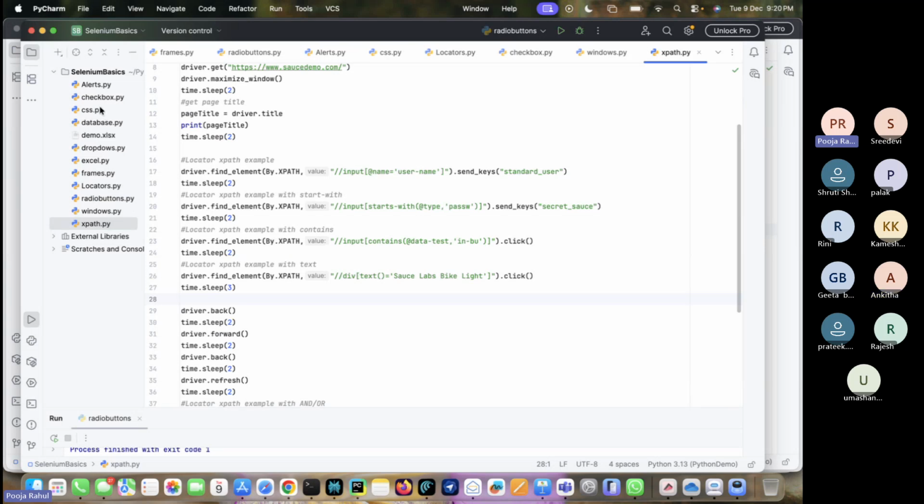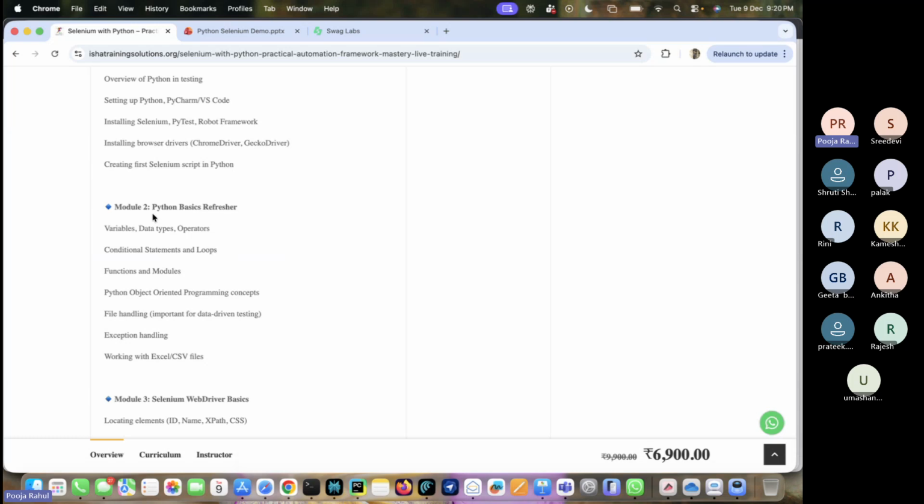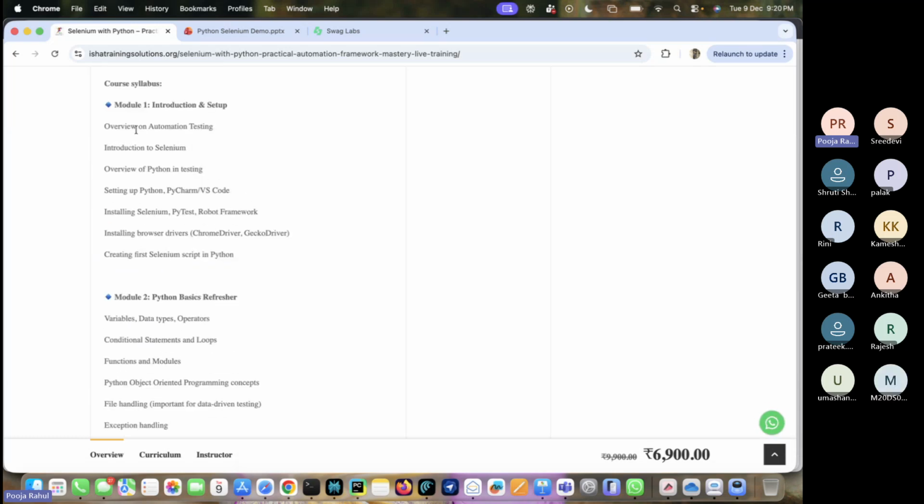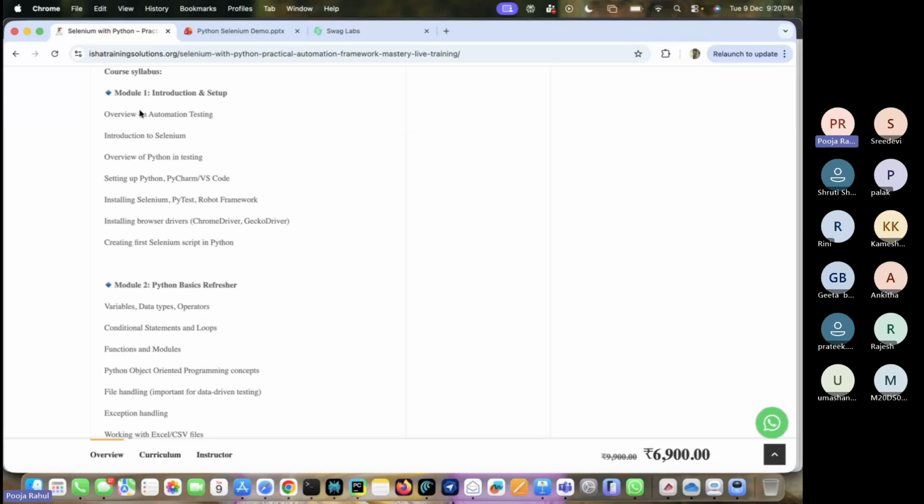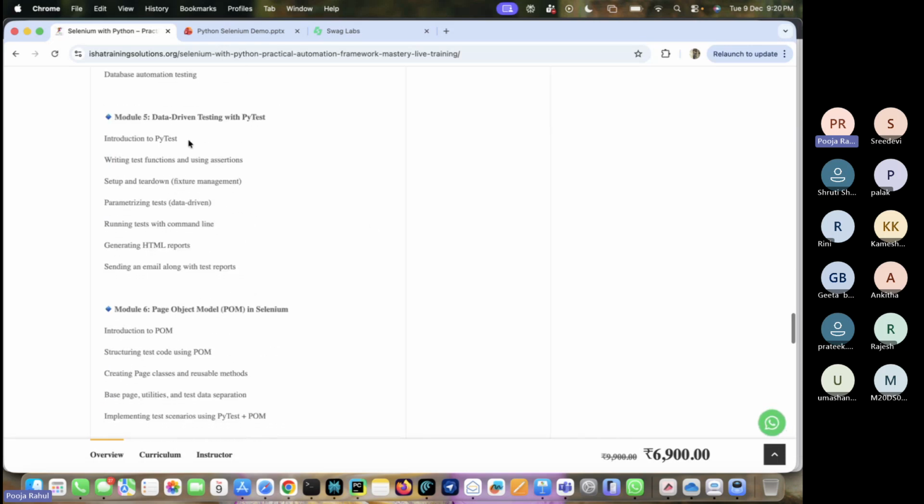Also, at the end of every course module, suppose we are talking about this one, daily I'm going to share the notes. At the end of this module, I'm going to share this code base as well as zip files. At the end of these frameworks, whenever we create them, I am going to push them to GitHub. I'll show you how we can push that to GitHub and place it there also. I'll give you these two frameworks as well.